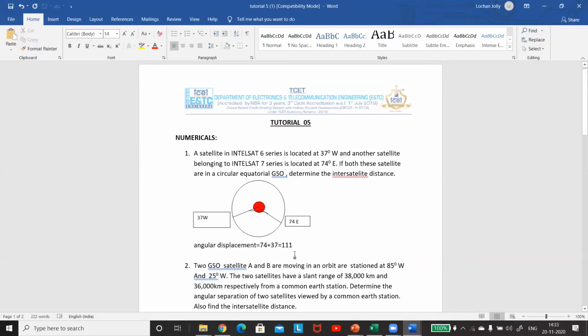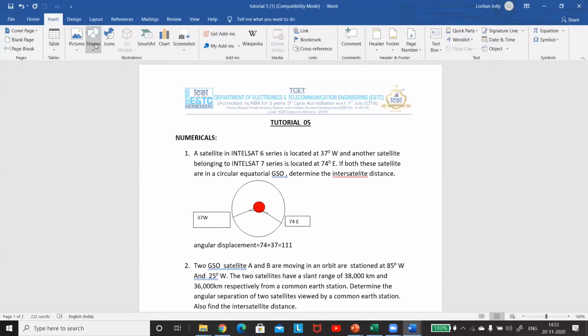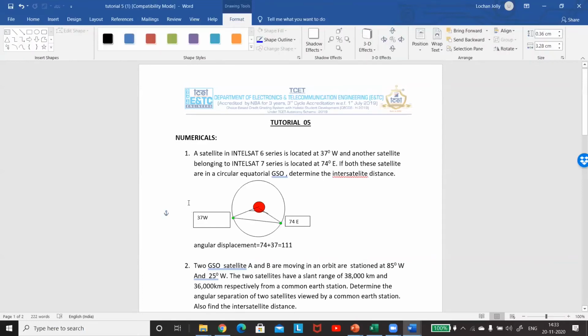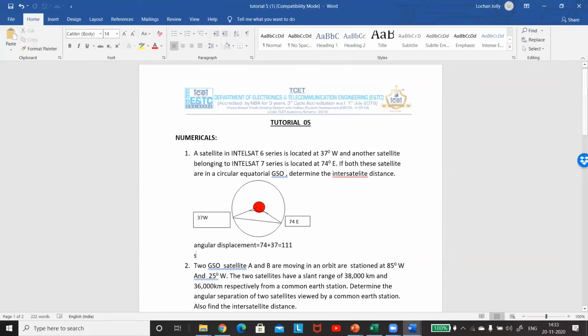Now what we have to find out is this distance, the distance between this point and this point. Can we apply the sine rule? You know the sine rule, right?